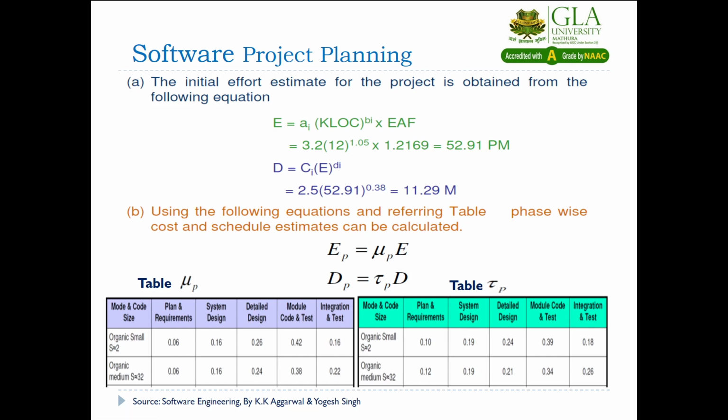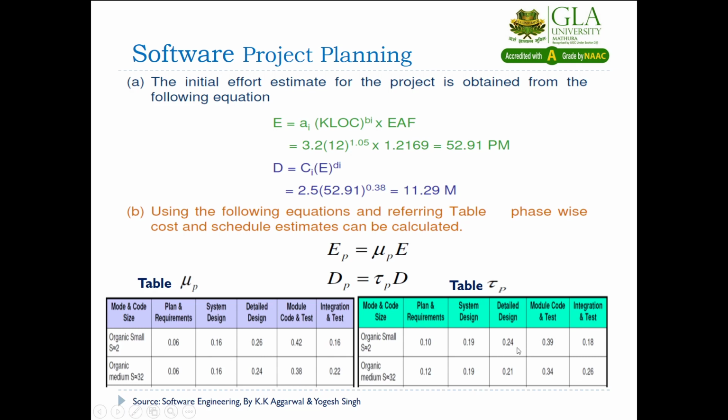For the development time, again you have 11.29 as the total development time. You multiply 11.29 by 0.10, and that is the development time for plan and requirements. Then 0.19 into 11.29 gives you the system design development time.